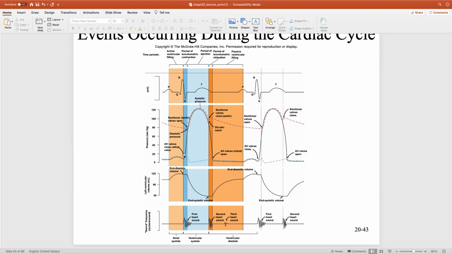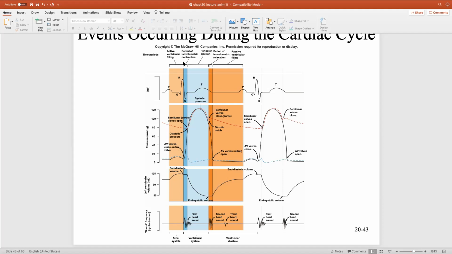As you contract to prevent backflow, one of the first things that happens is left ventricular contraction exceeds left atrial contraction. When that happens, the left ventricular pressure is greater than the atrial pressure. That left ventricular pressure causes closure of that mitral valve to prevent backflow.